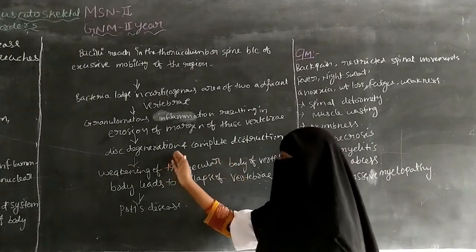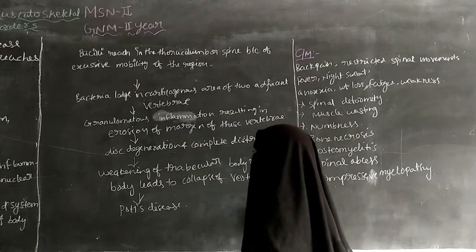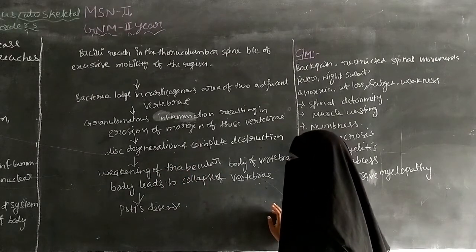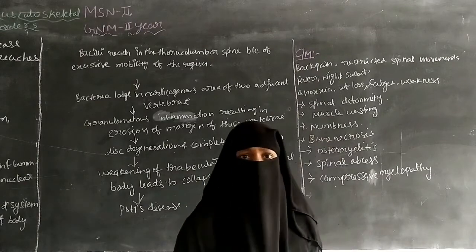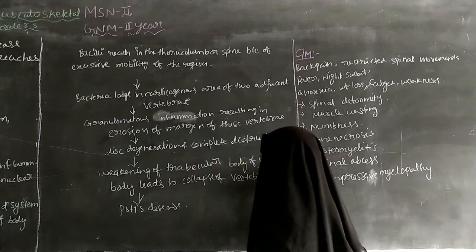It can lead to the weakening of the trabecular body of the vertebral body. The trabecular body, which can be seen microscopically, supports the vertebrae.